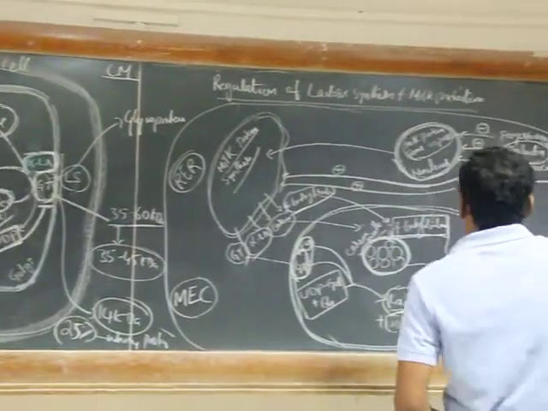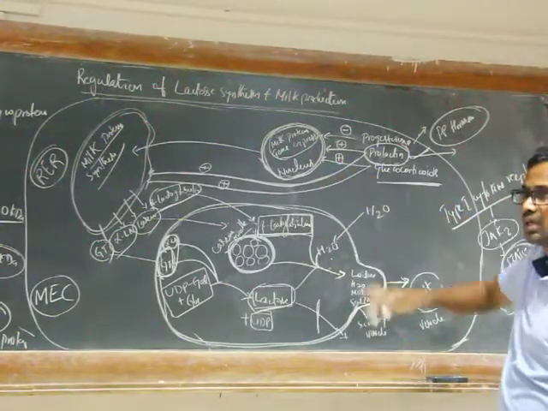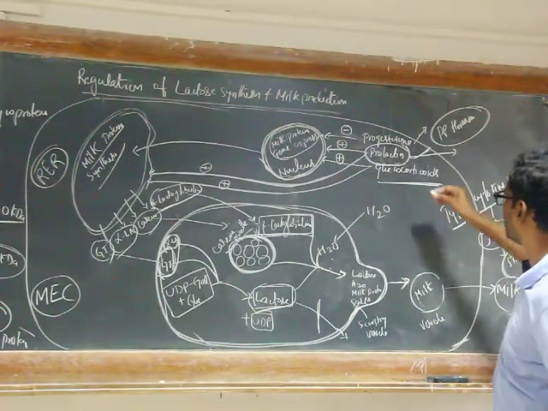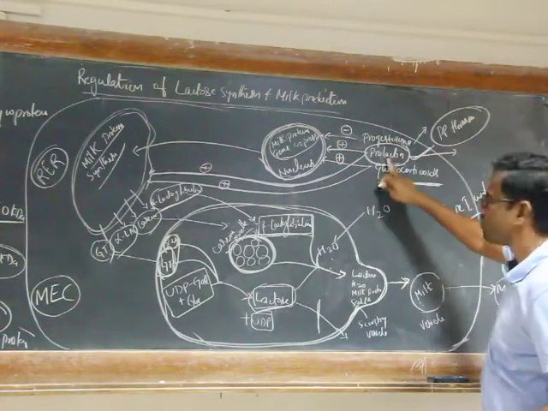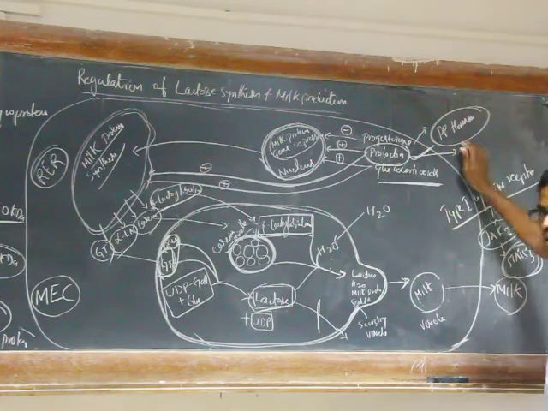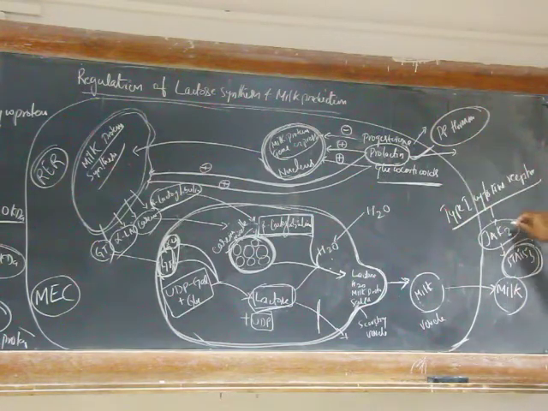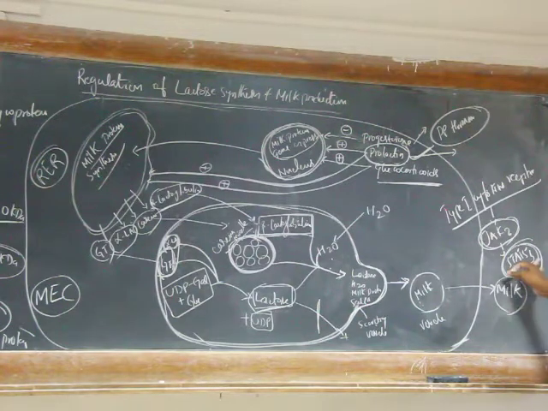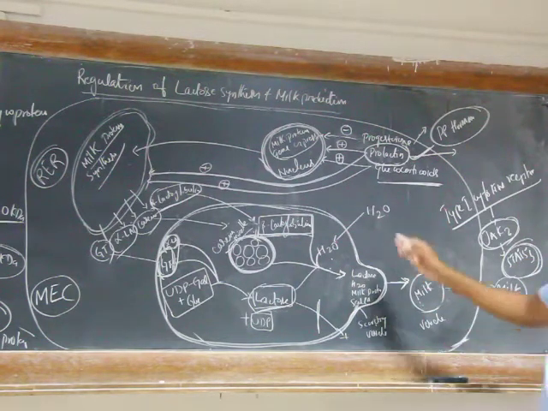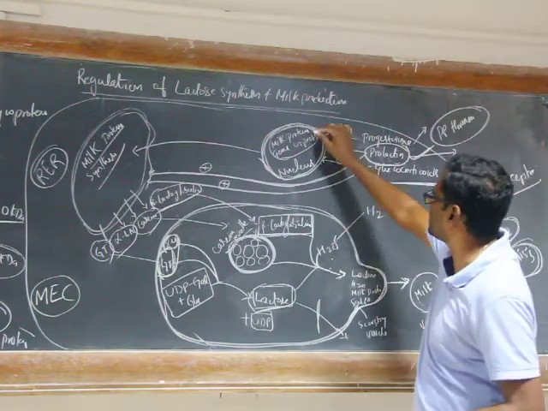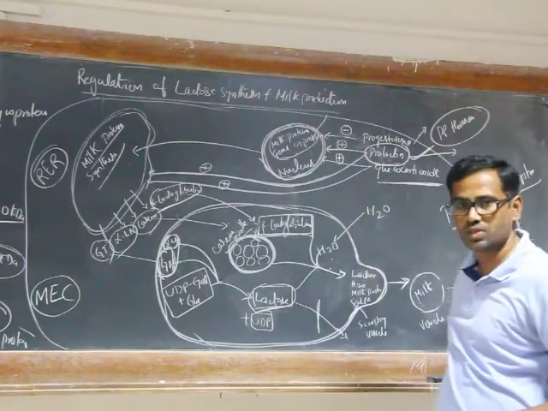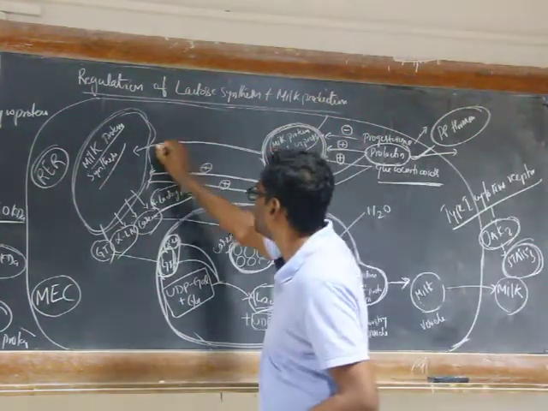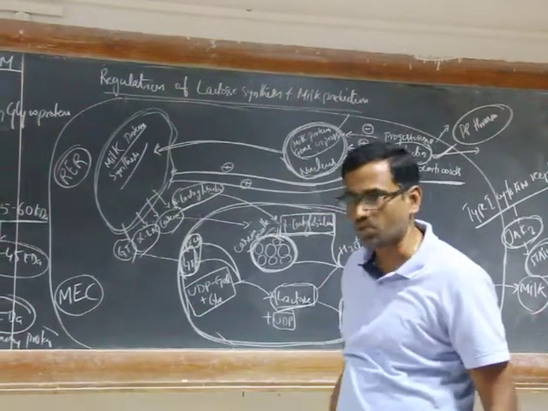The gene expression of alpha-lactalbumin, including other milk proteins, is regulated by prolactin, which is a polypeptide hormone that involves the JAK-STAT pathway. Once STAT gets phosphorylated, it enters the nucleus and enhances the gene expression of milk proteins. After that, there is synthesis of milk proteins.